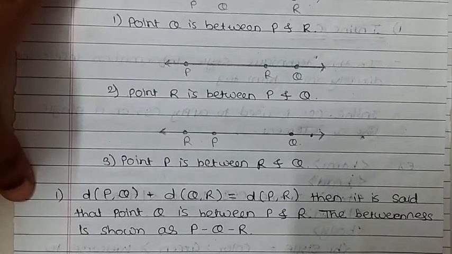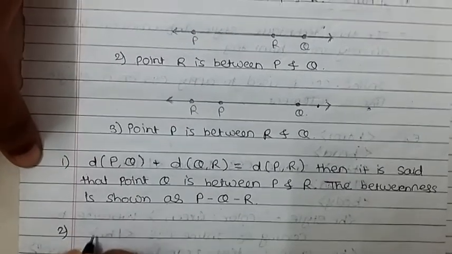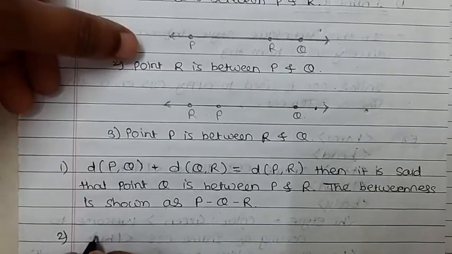Clear? Next, if I want to write the second condition, how do we write it?